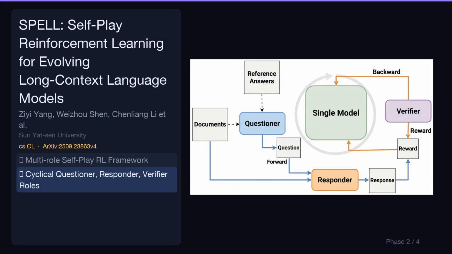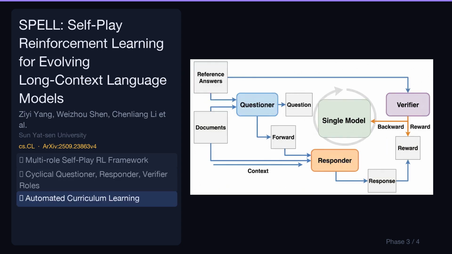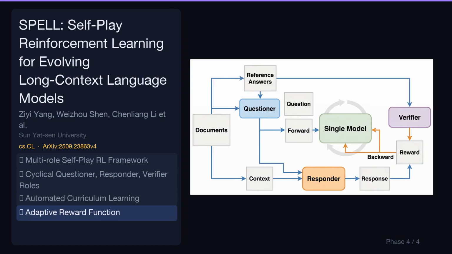Integrates 3 cyclical roles, questioner, responder, and verifier, within a single model. These roles work together to generate questions, answer them, and provide reward signals for training. Introduces an automated curriculum that gradually increases document length during training. This stabilizes the learning process and allows the model to handle progressively more complex inputs. Employs a reward function that adapts question difficulty to the model's evolving capabilities. This ensures that the training remains challenging yet achievable, promoting continuous improvement.